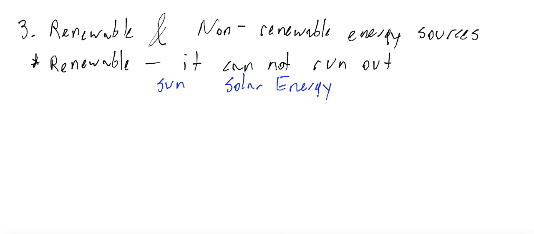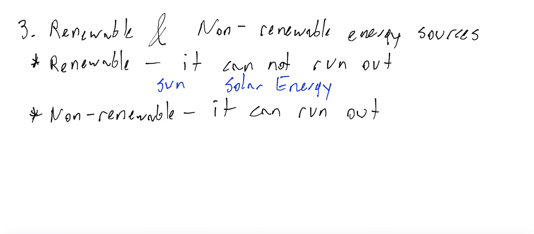Is wind a renewable energy source? Yes, of course, because to produce wind, a temperature difference is needed. To produce the temperature difference, the sun is needed. Clear? So what is non-renewable? Non-renewable is the opposite of renewable. So the source is non-renewable if it can run out.